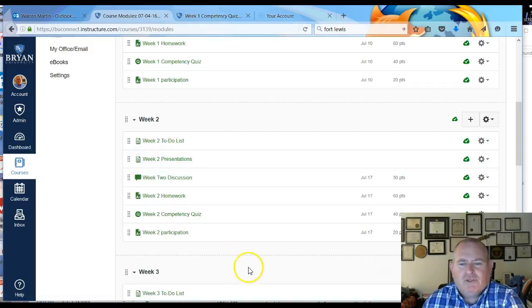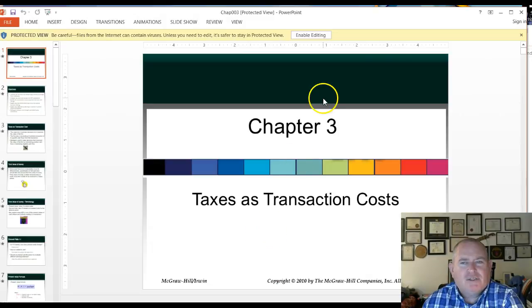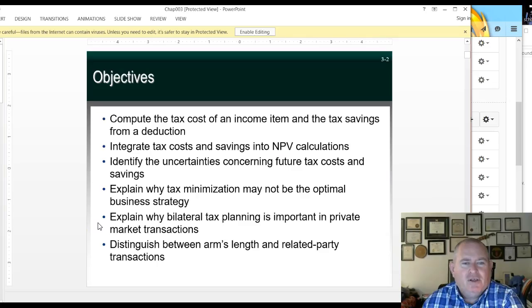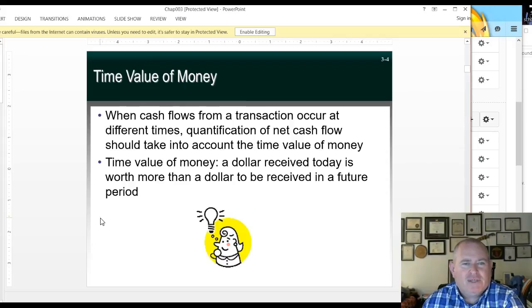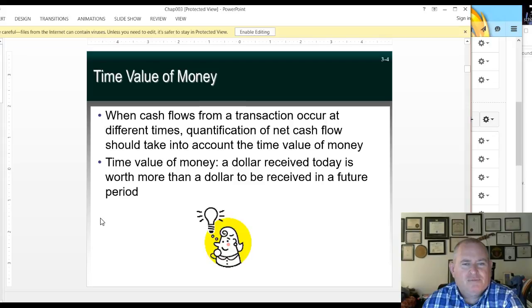Coming up in week 2, we've got three chapters. Chapter 3 covers transaction taxes, costs, and transactions. We're talking about taxes that are part of the transaction, and there are different ways they can be applied. There's no easy way around this. I'm sorry, you're going to have to read the text.